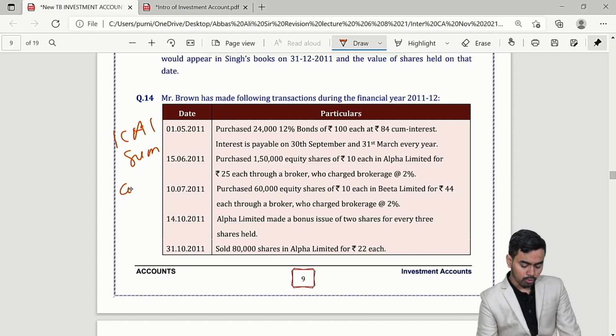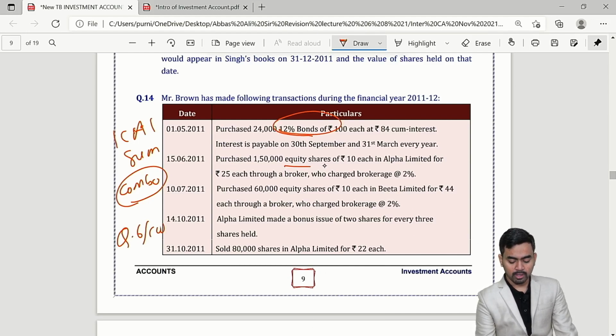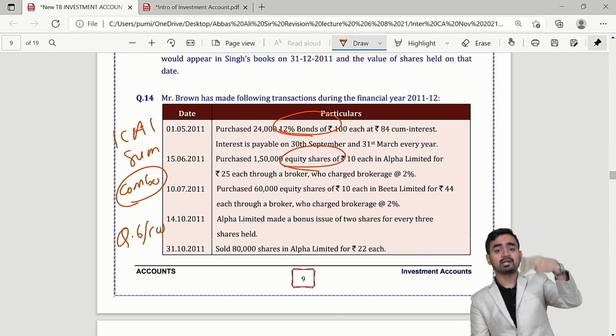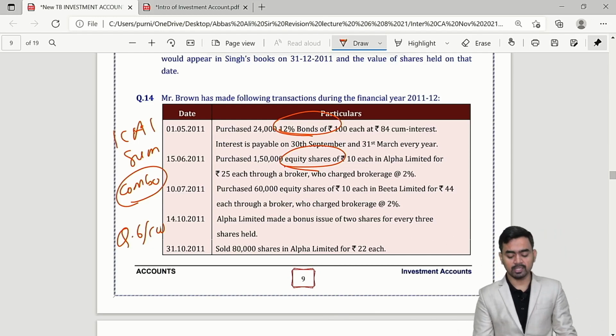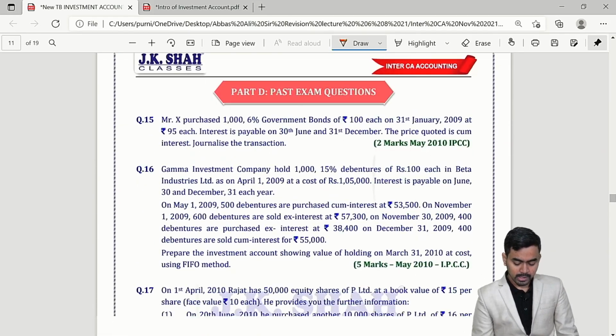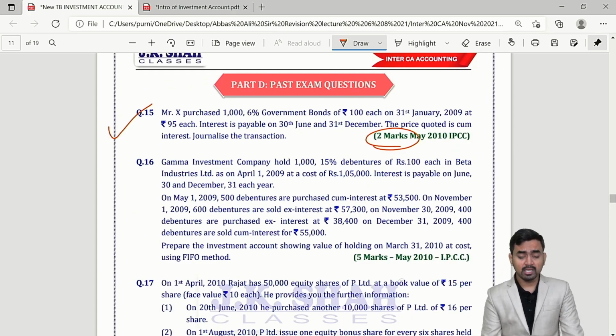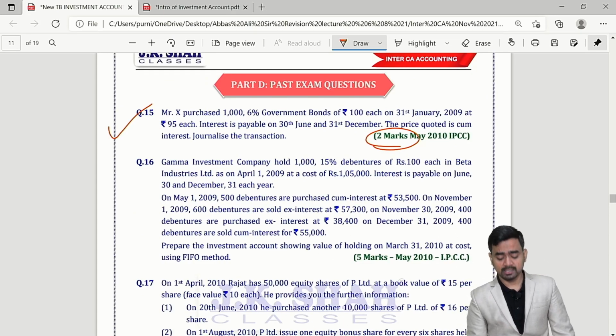This is a combo sum, combo. You can say this is similar to question 6 of classwork, but this is an institute sum. 12% bond and equity shares. So you have to prepare 2 investment accounts, one for fixed income bearing security, another one for variable income bearing security. Okay. In the past exam, for 2 marks they asked this question. In 2 minutes' time you can answer.